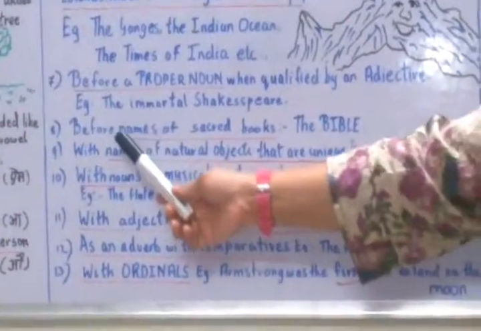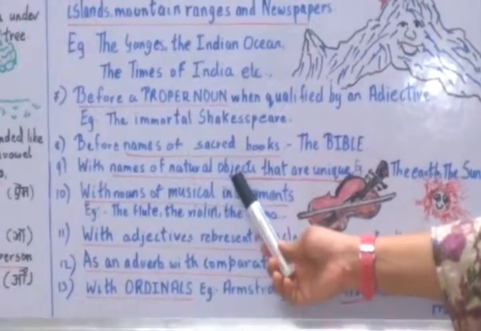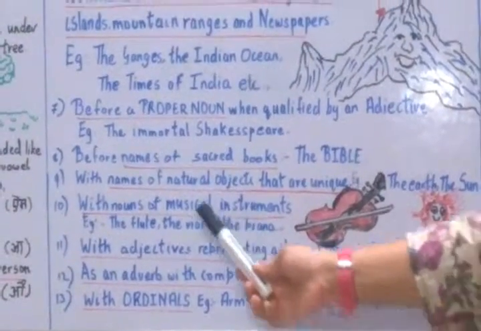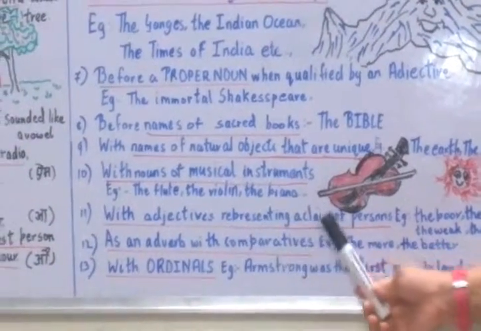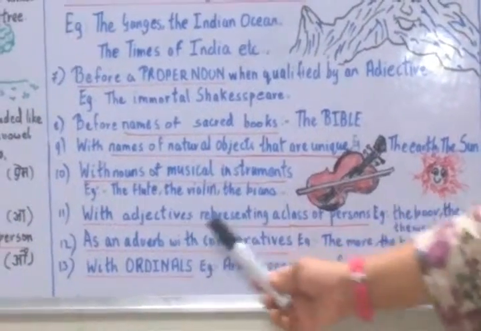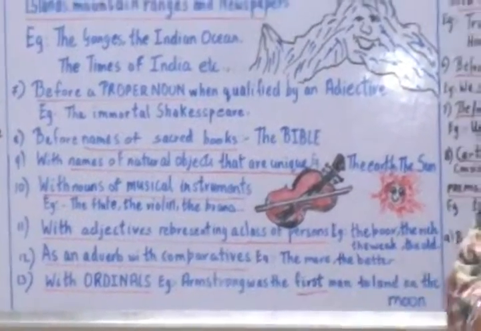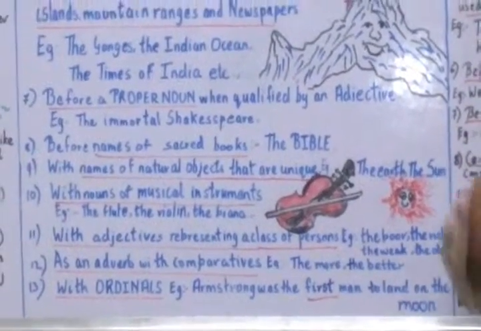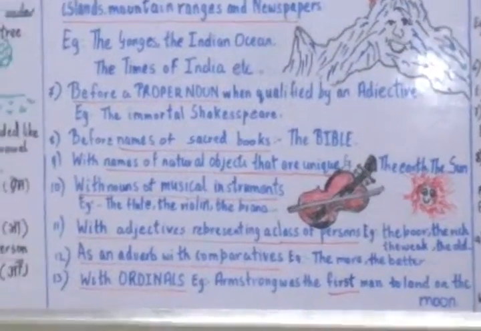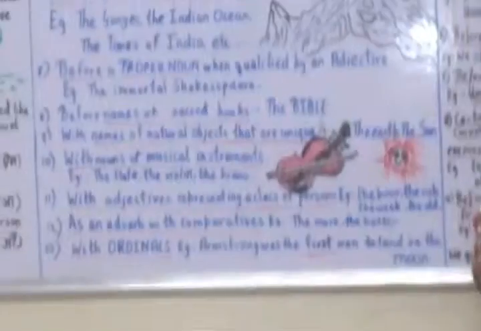Then the is used before names of books, sacred books, names of natural objects of one of a kind, with names of musical instruments. Then with adjectives representing a class or person, as an adverb with comparatives, and lastly with ordinals. So this is all about the definite article the, which is used with singular as well as plural. Now let us see when the articles are not used.